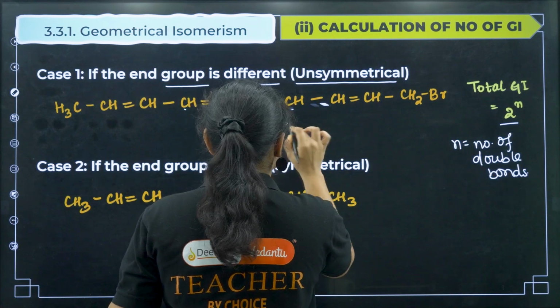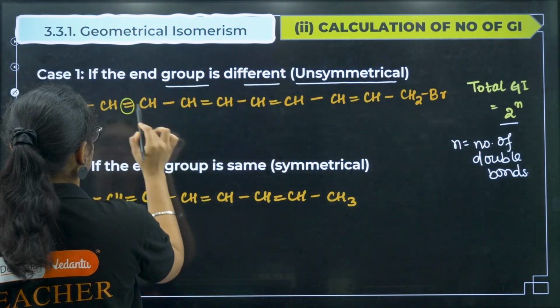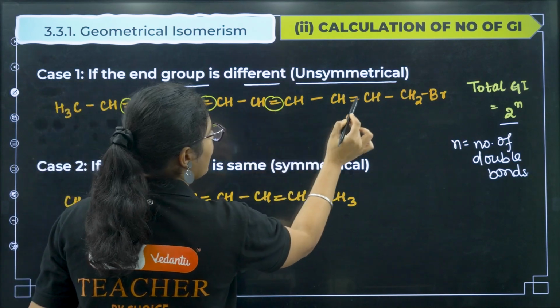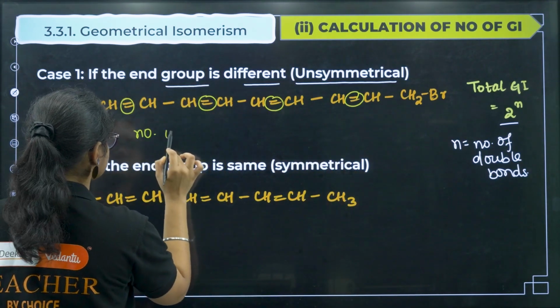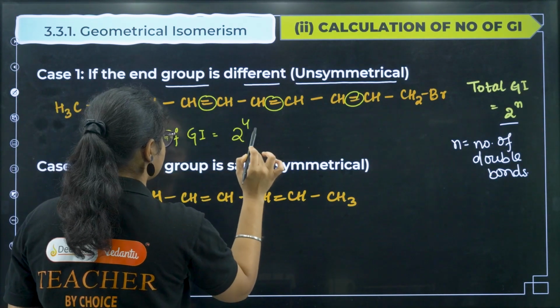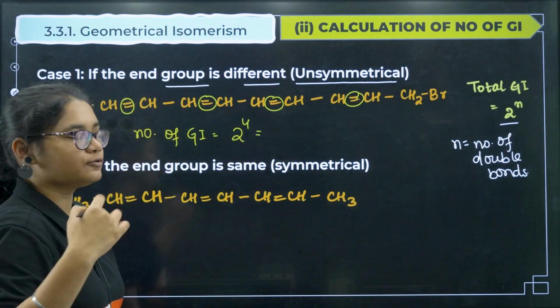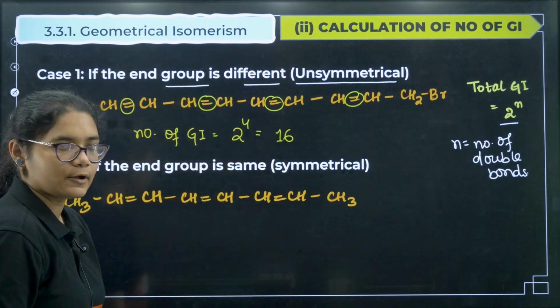You can check: 1, 2, 3 and 4. So the number of geometrical isomers is equal to 2 to the power of 4. So 2 to the 4 is 16.